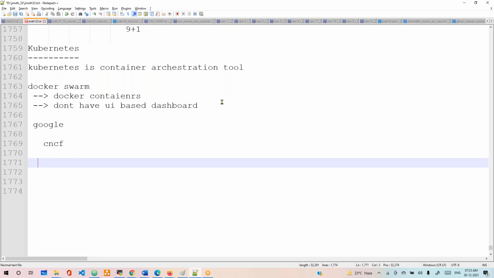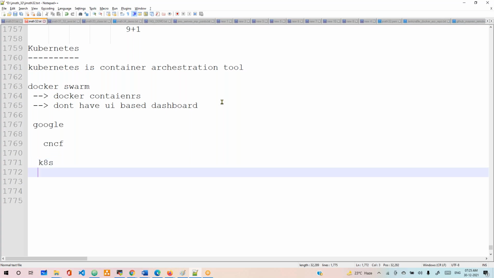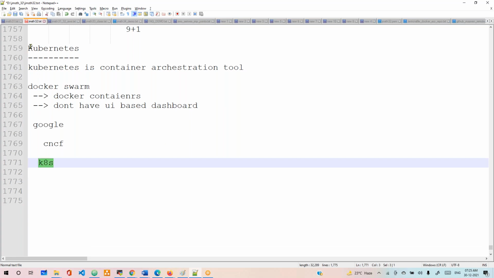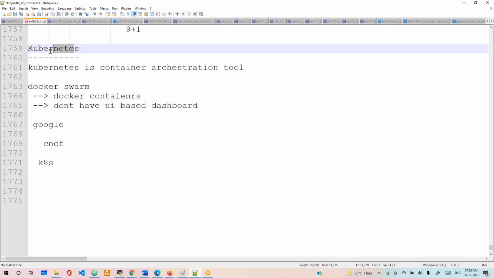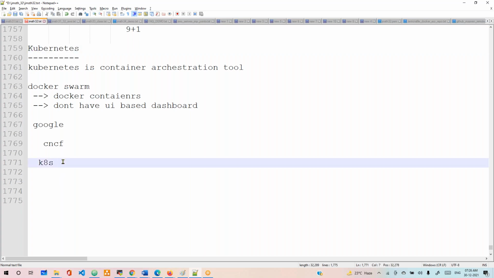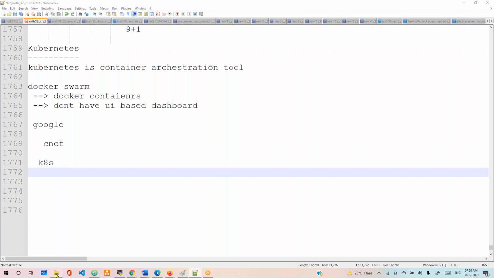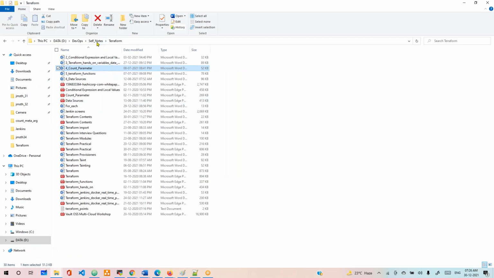And even though we call it Kubernetes, we also call it K8s. K8s is the short form of the tool name. Between K and S there are 8 letters, and if you want, you can count. That's the reason they call it K8s also. That is important. Now let me go through some theory about Kubernetes.